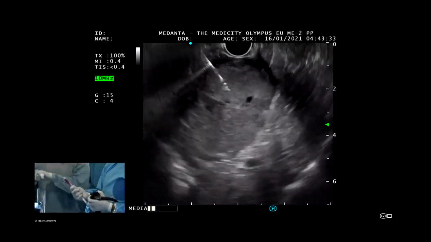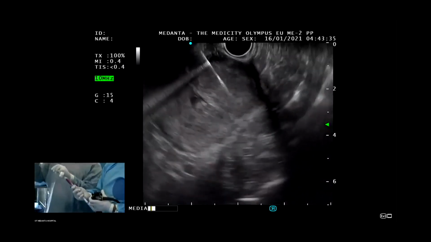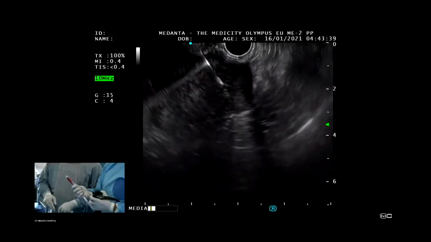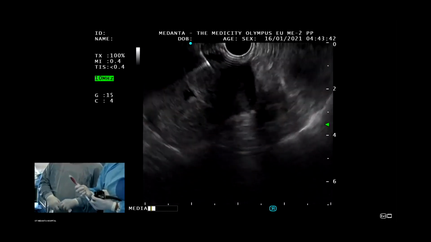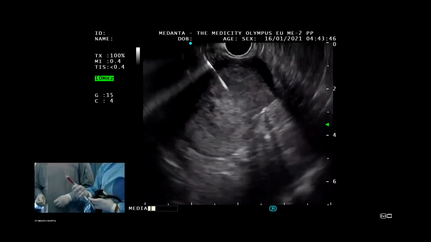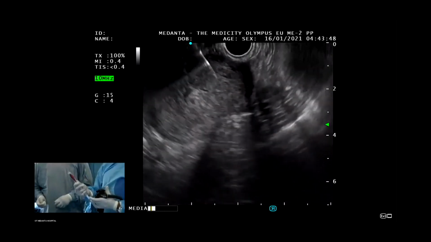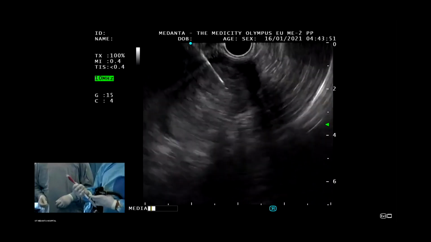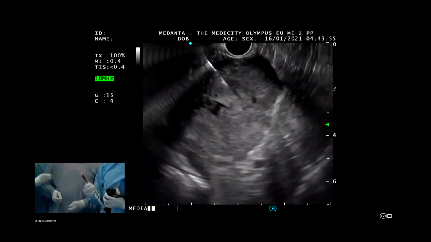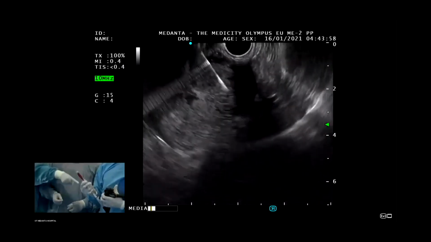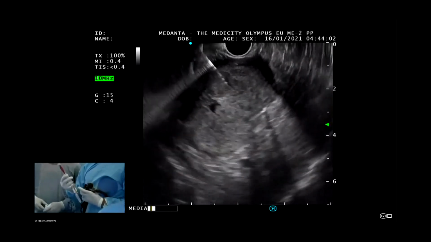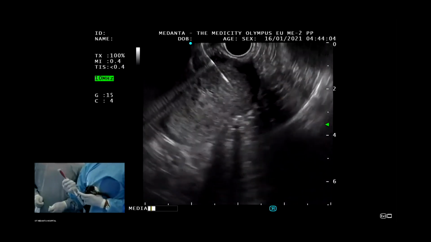1, 2, 3, 4, 5. 1, 2, 3, 4, 5. 1, 2, 3, 4, 5. This is the way you should do the fanning technique. Is the fanning technique clearly seen, by using the big knob? Yes. So I'm using the big knob and making this movement. So that is good enough.